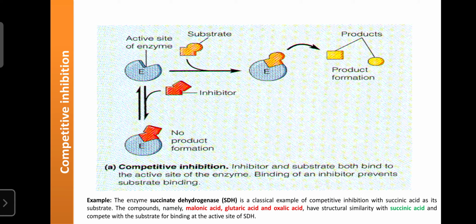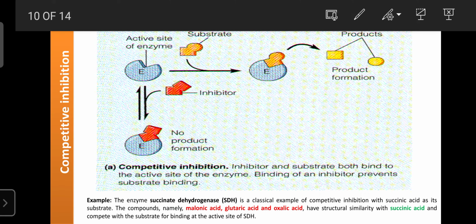Due to that, it binds on the active site, and the active site is occupied by the inhibitor. So the substrate fails to bind on the active site, and due to lack of substrate binding, the product does not form. Those are known as competitive inhibitors.